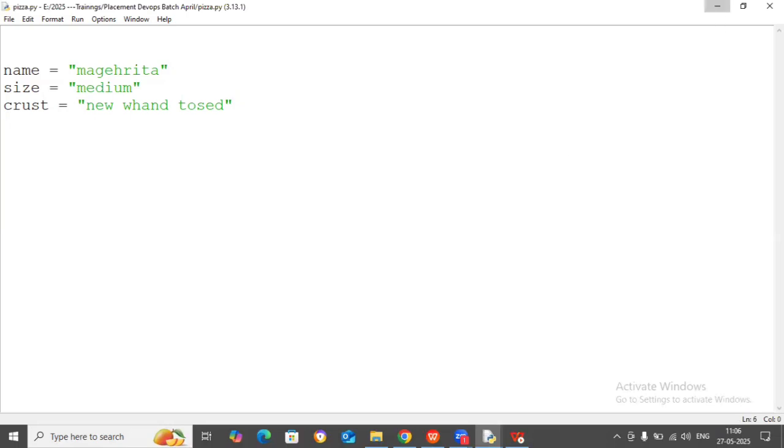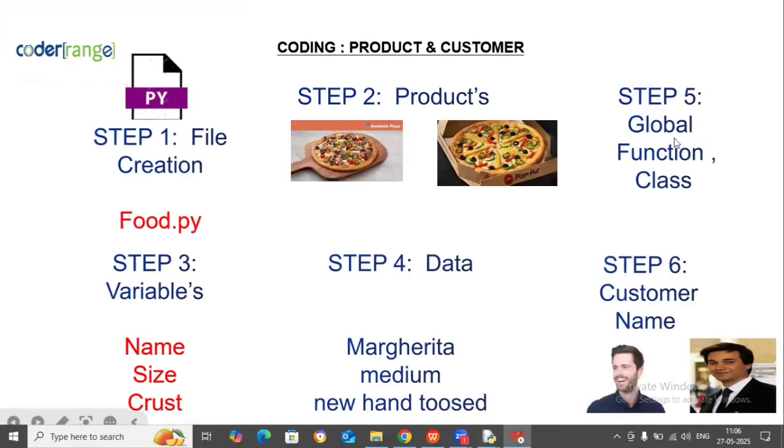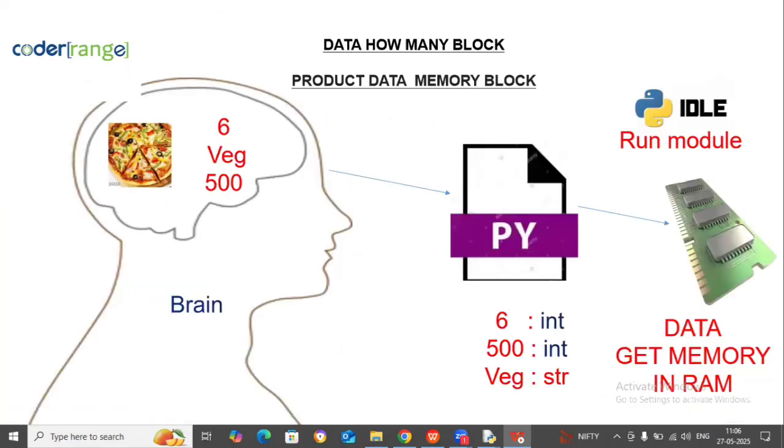So next step is what? Still the fourth step is clear. What is the fifth step? Global. Next step is function. Next step is class. Step 6 is customer name. Listen, I will demonstrate that also.